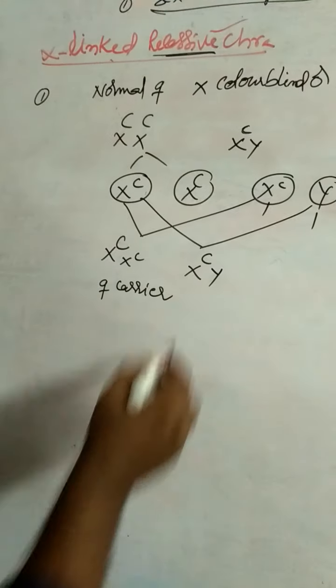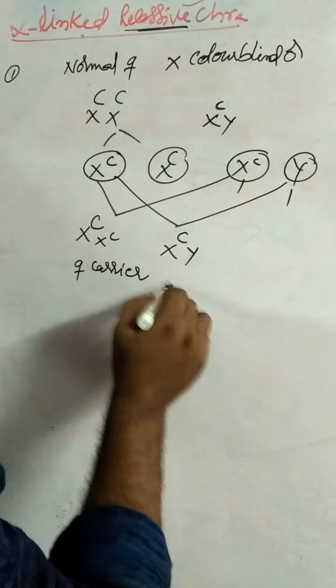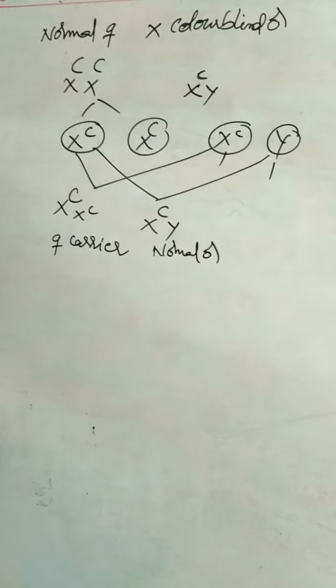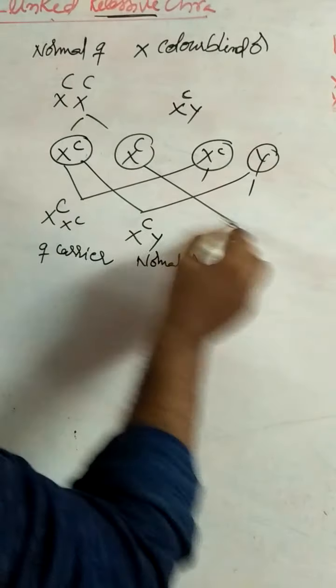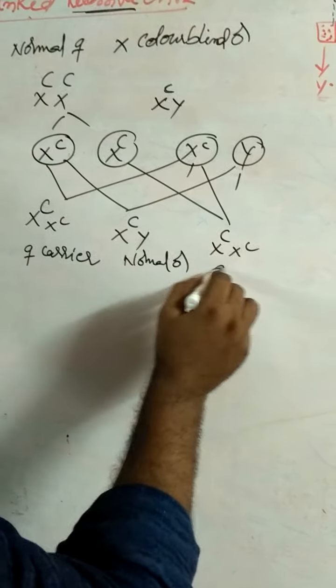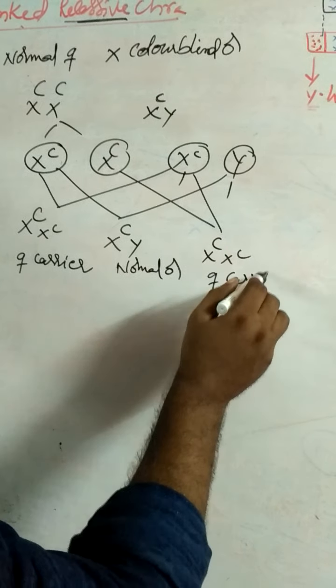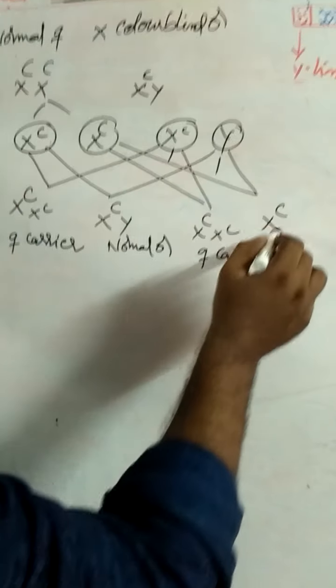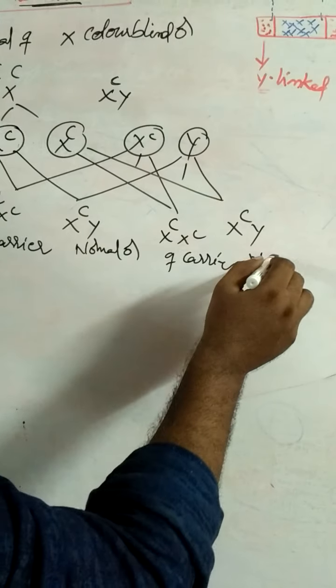Carrier female. This is capital C, normal male. This one also the same, X power capital C, X power small c, female carrier. And this is X power capital C and Y, normal male.